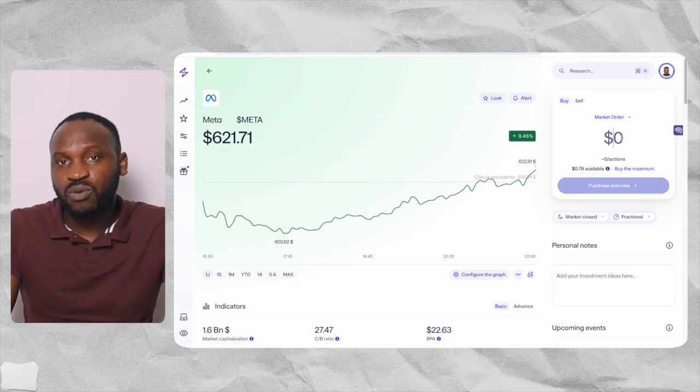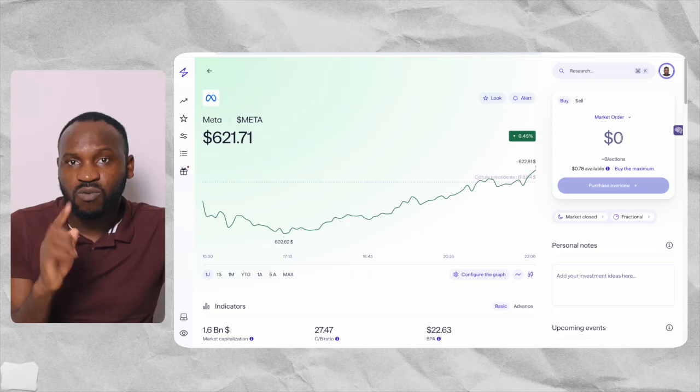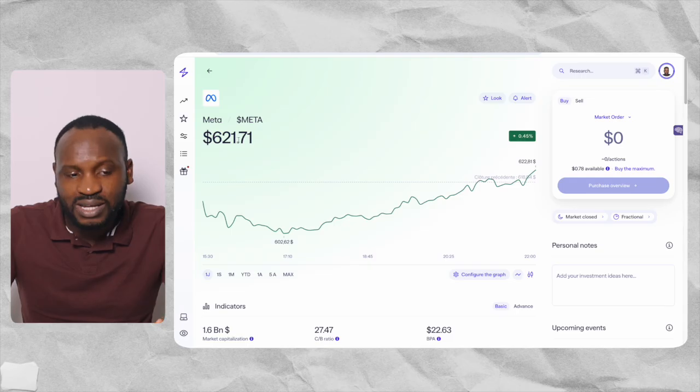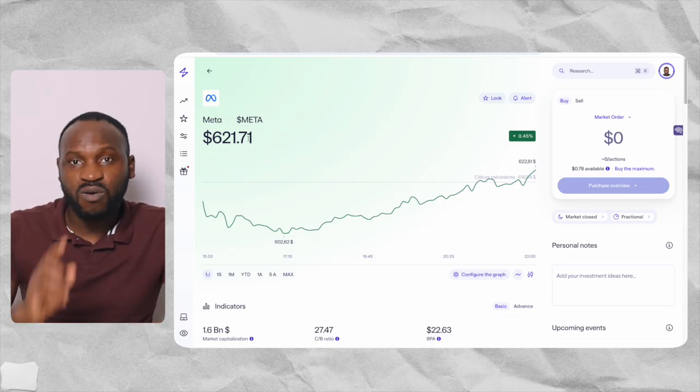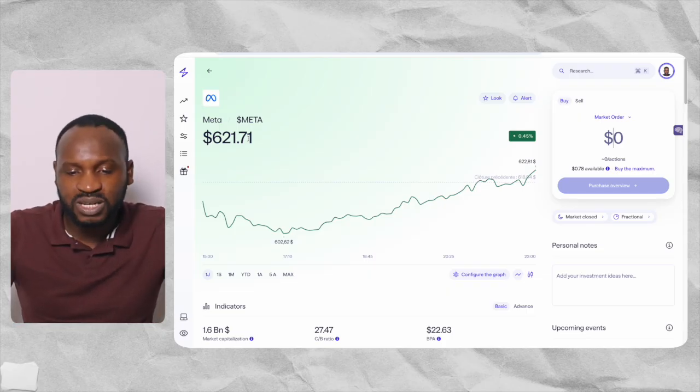You can invest either with money, or you can invest by one share. One share of Meta is $621.71. So that is the price of one share of Meta. I hope you understand what I'm talking about. If you want to invest, just come here and enter the amount you want to invest, and you are good to go.